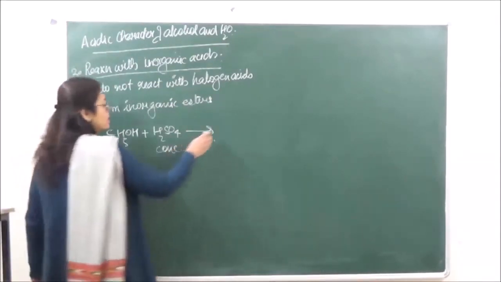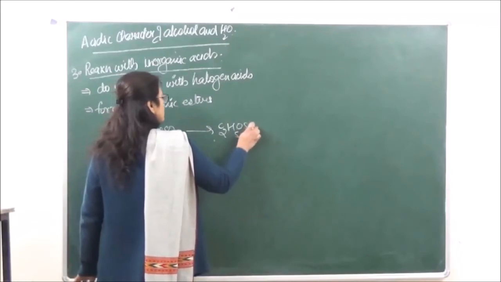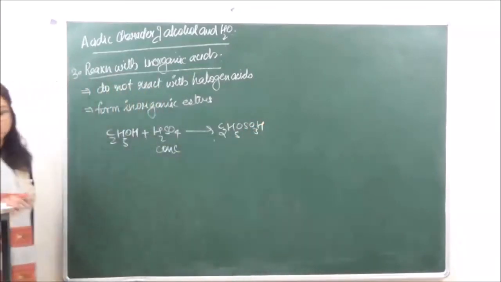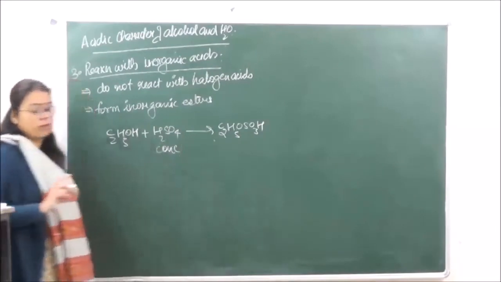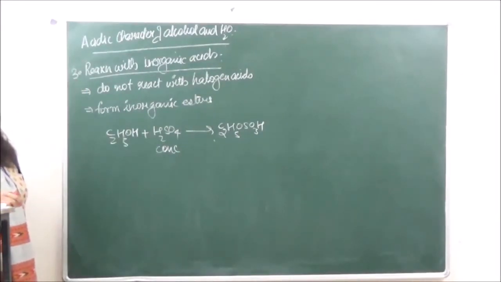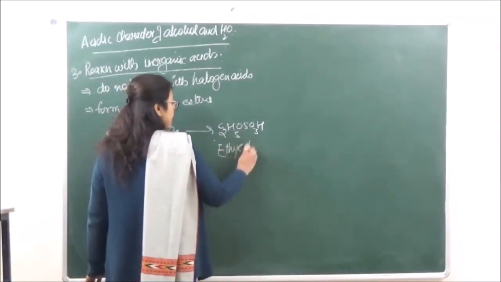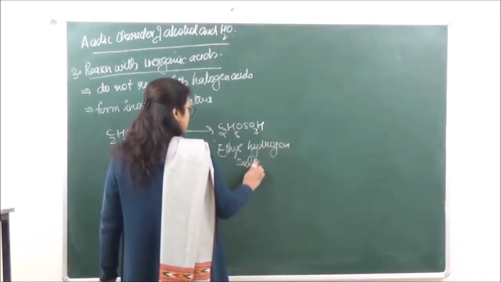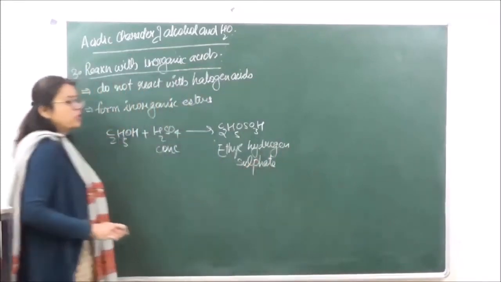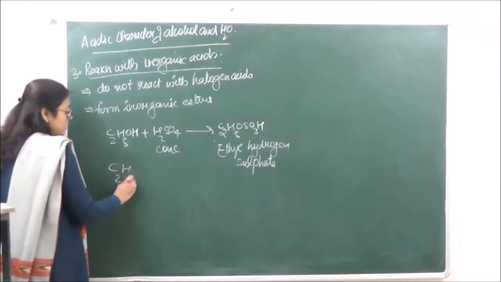This is going to give us C2H5OSO3H. This is known as ethyl hydrogen sulfate. Okay, and plus H2SO4 that is going to be recovered back. Okay, so this is known as an inorganic ester, ethyl hydrogen sulfate. Okay?